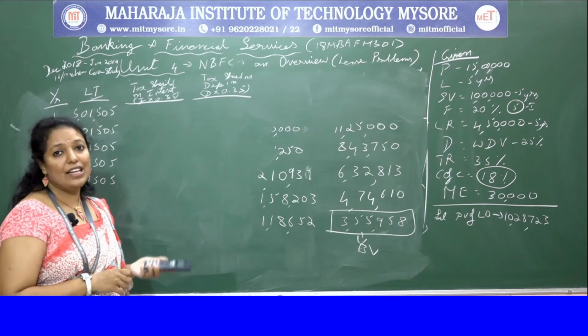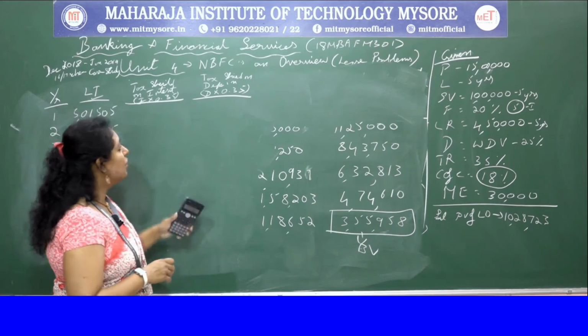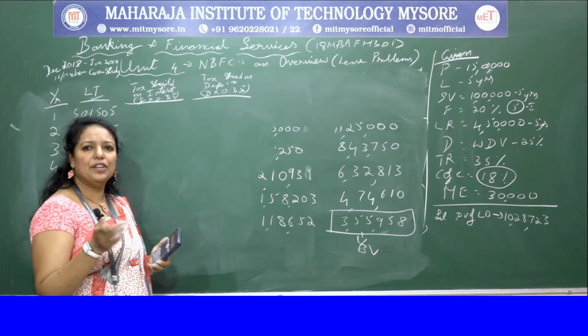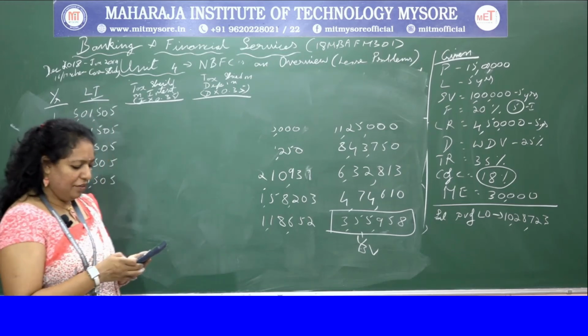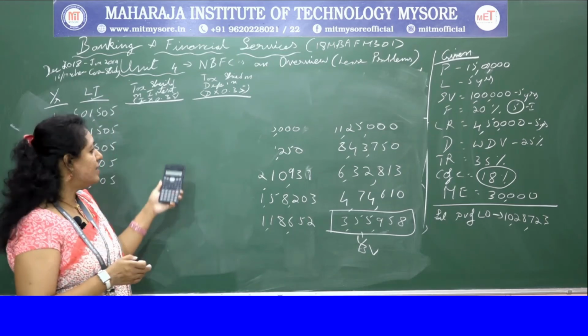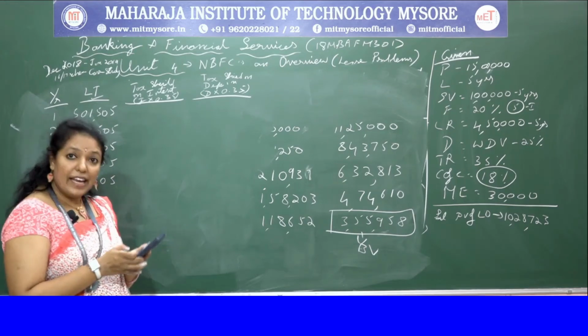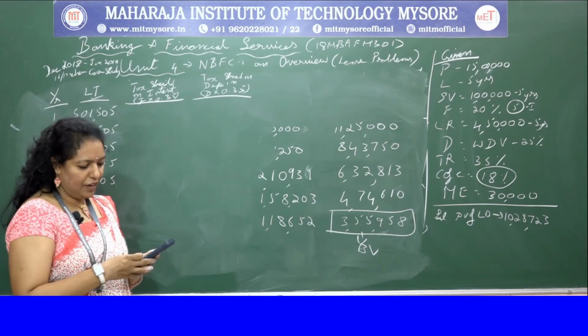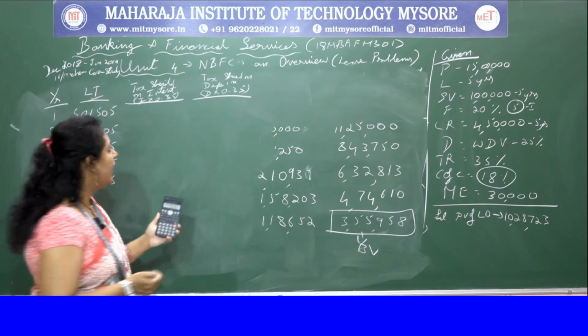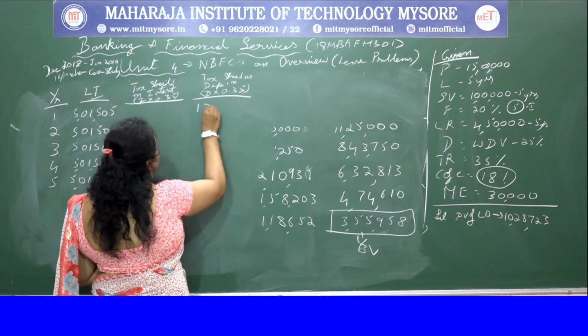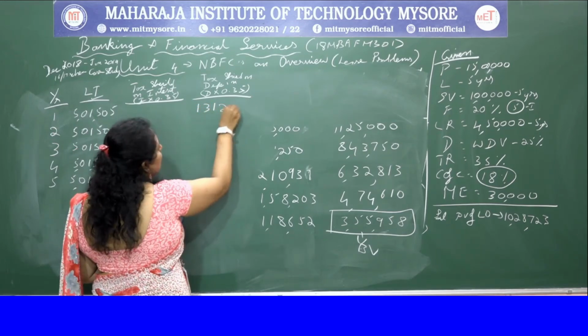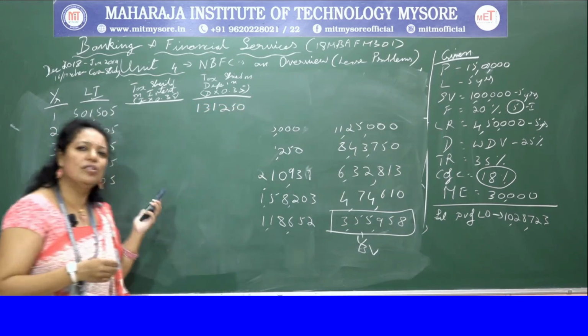To do the calculation on the depreciation, first you have to consider the depreciation. On that you have to multiply 35%. So the first year's depreciation is 3,75,000 into 0.35. You get 1,31,250. So this calculation also I have shown.